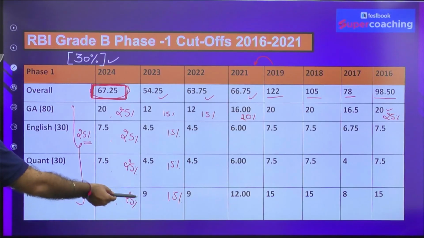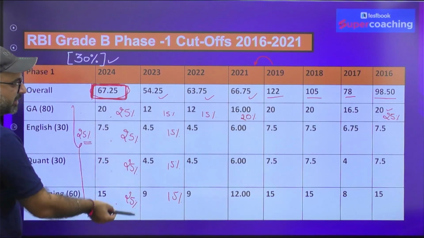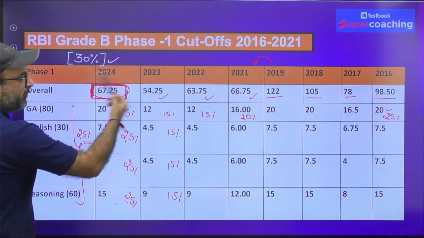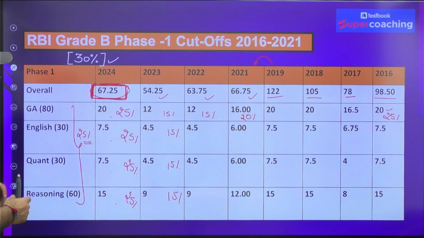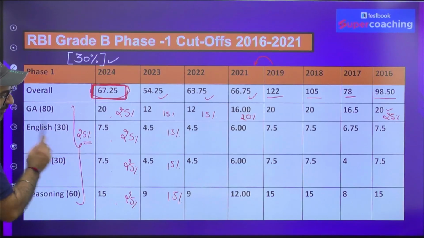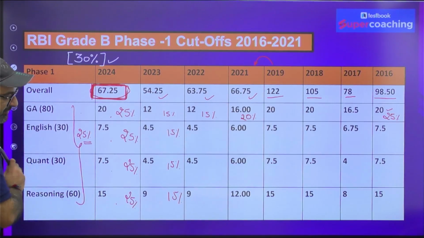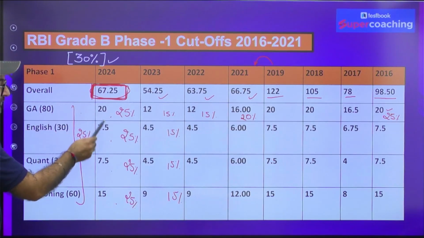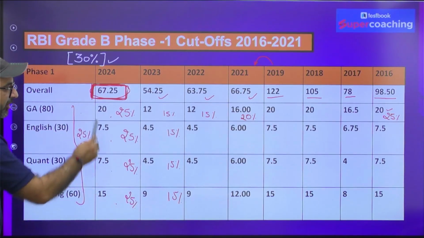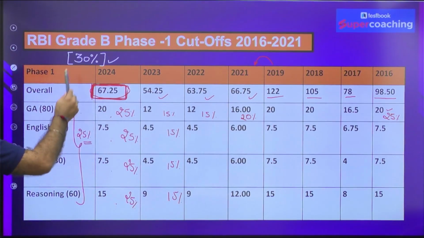So 30 was the total sectional cutoff. The overall cutoff was 54.25, which is approximately 2 times. But this time things have changed: 7.5, 7.5 is 15, 15 plus 15 is 30, 30 plus 20 is 50. That means 50 is the sum of the sectional cutoffs, and the overall cutoff is 67.25.